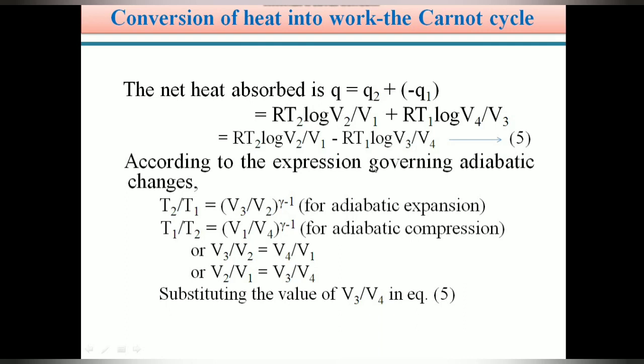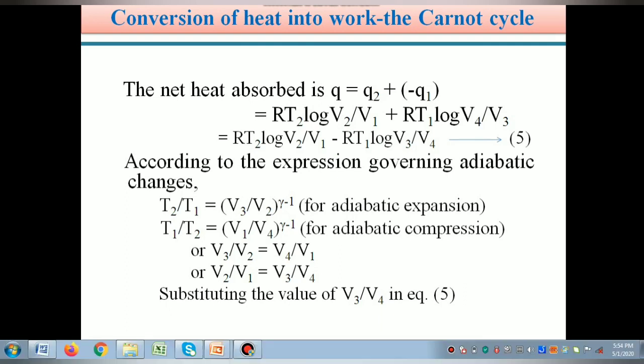Students, there is a relation in the adiabatic expansion of an ideal gas.